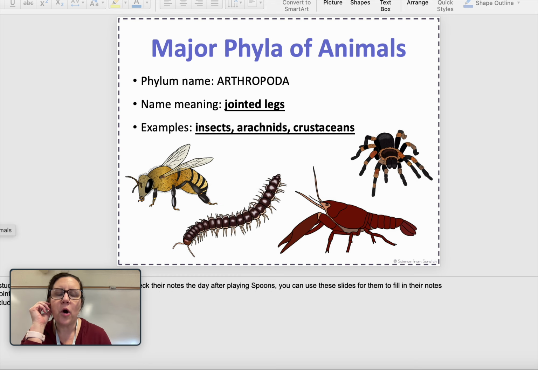Arthropods or arthropoda, that name literally means jointed legs. These are the insects. So insects are in this group. Spiders are in this group also. Spiders technically are not insects. They are arachnids because they have a different number of legs. They have 8 legs. Crustaceans are in this group too. So you can see right here there is a picture of a crayfish, or maybe it's a lobster. I'm not really sure. And then this right here is a millipede. Millipedes and centipedes are in this group as well.